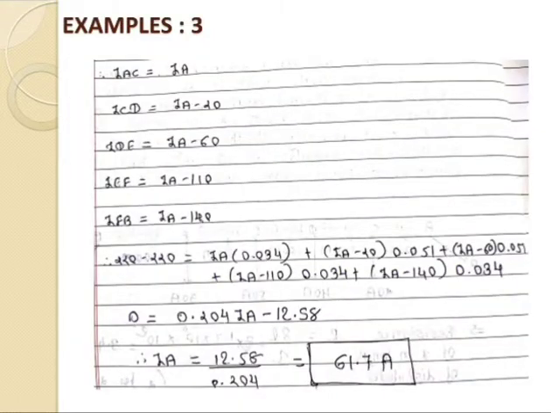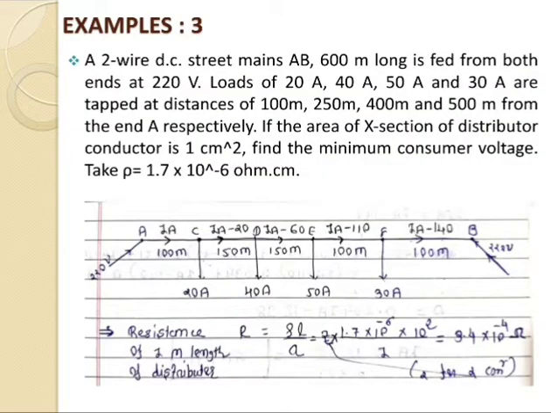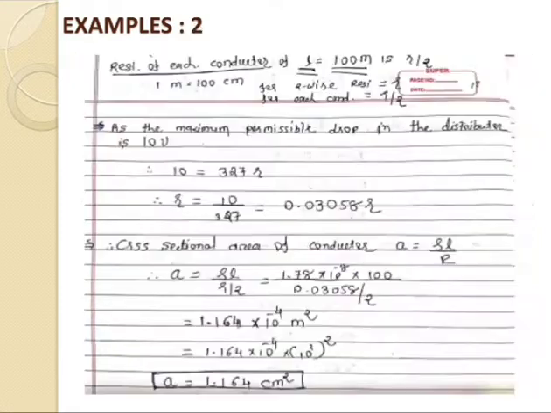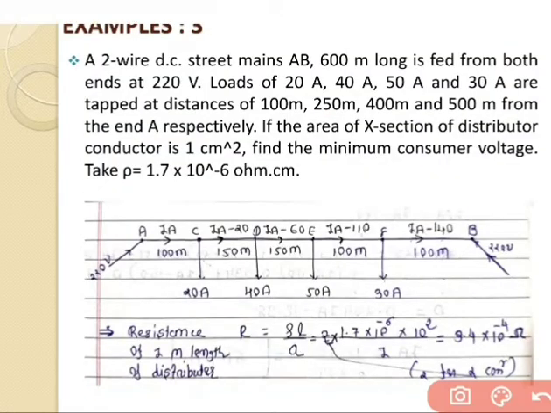Now go to step number 3, that is the current flowing through the individual sections. As we all know, the maximum current flows through the AC section. If we go to the next section, the CD section, the value of current is in decreasing order. It means the first load of 20 ampere is cut out for that section.